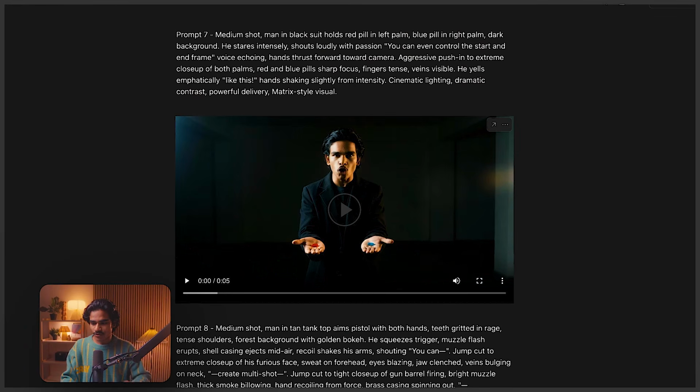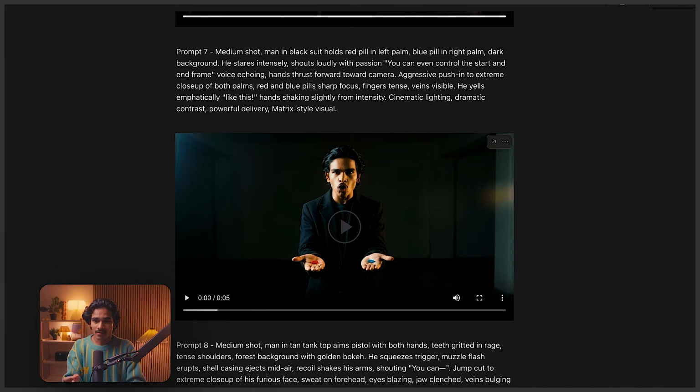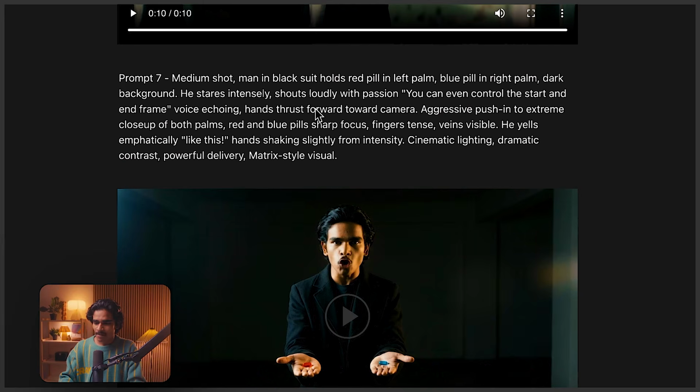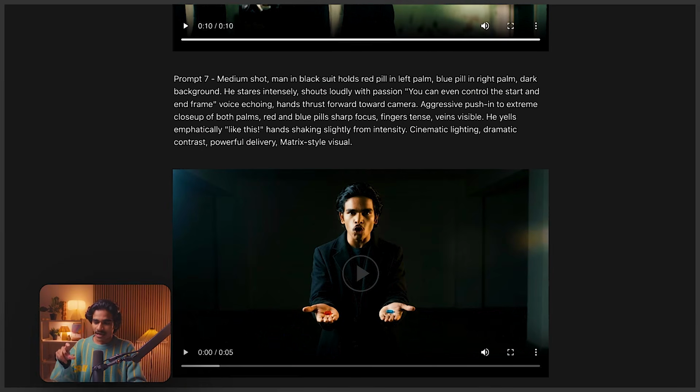One more video I would like to show. I've used a start and end frame, where I was holding these pills. This was the start frame, and I used a close-up shot of pills as the end frame, and this was very straightforward. The prompt goes like this: medium shot, man in a black suit holds a red pill in his left palm and a blue pill in the right, dark background, etc., and then suddenly shouts loudly and says this dialogue. You can even control the start and end frame. The camera aggressively pushes in to an extreme close-up of his palm, because I used the start and end frame here, and also mentioned it in the prompt.